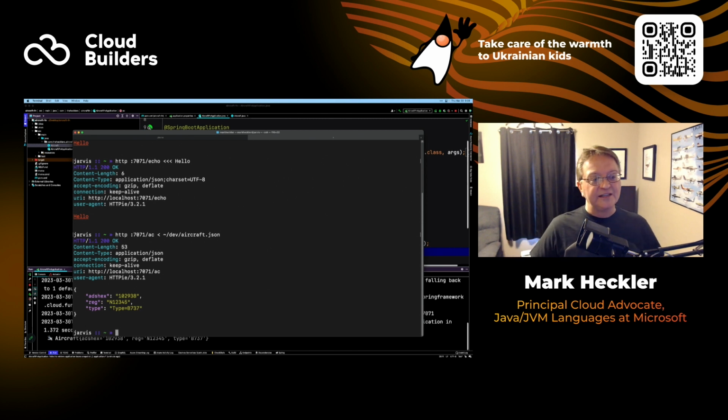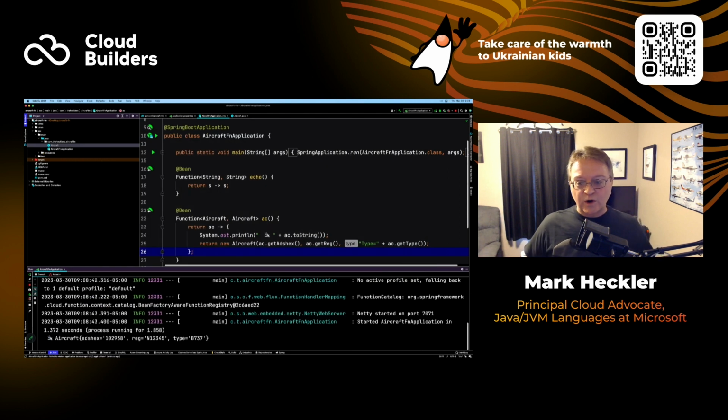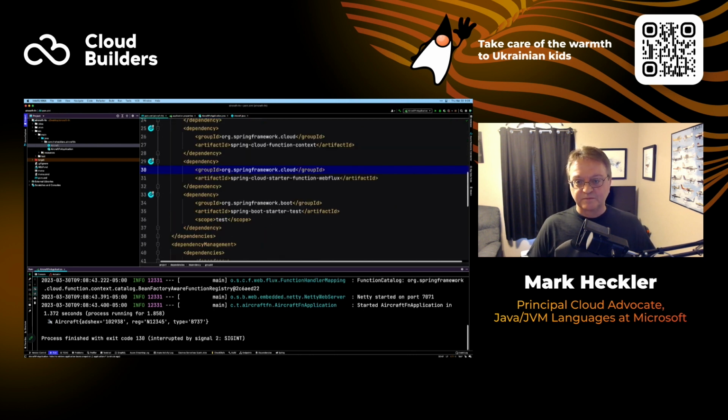But right now, again, this is just Spring Cloud Function. We don't have any deployment functionality yet, specific deployment functionality for a deployment target. So let's go ahead and work on adding that in now. We see that it works. That's a good start. So I'm going to stop that, and then we'll go to our POM.